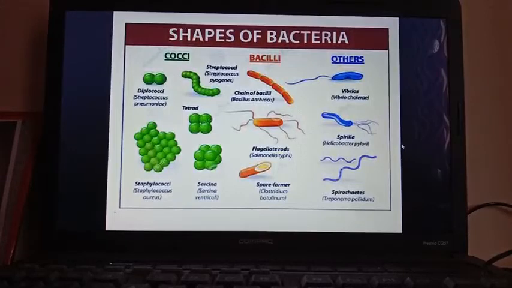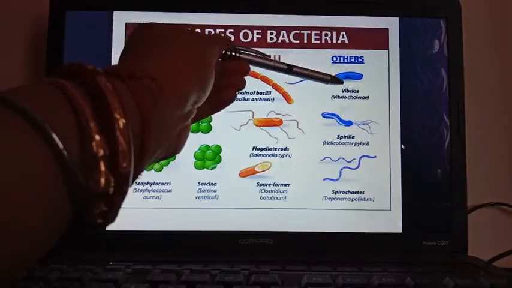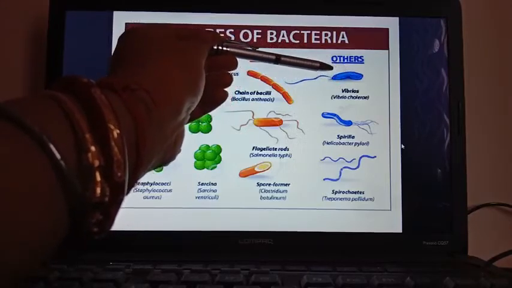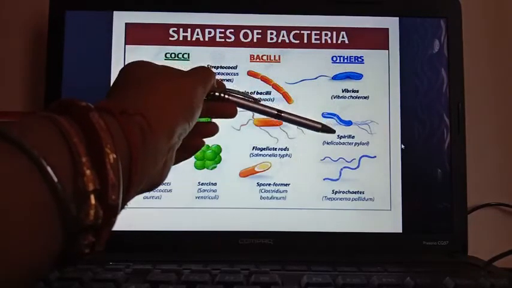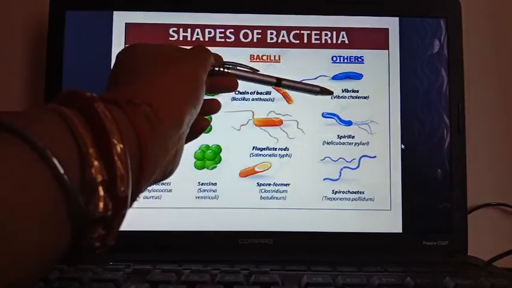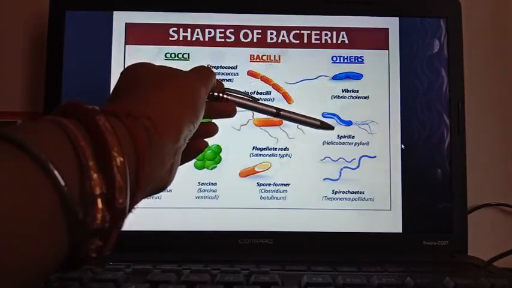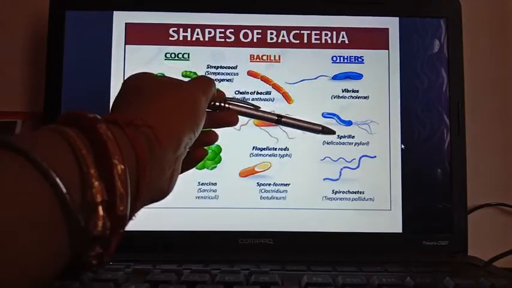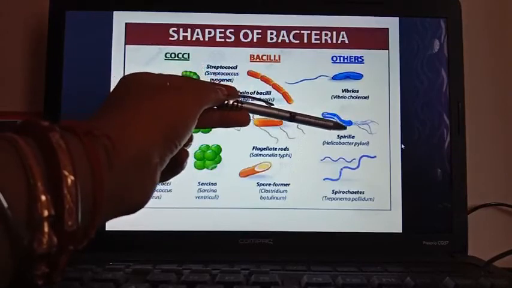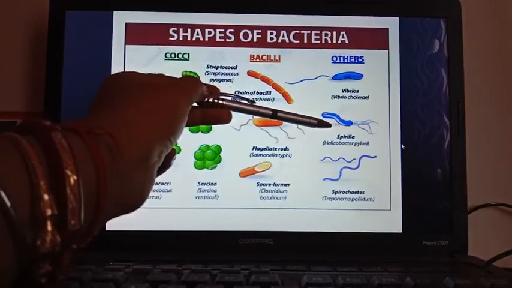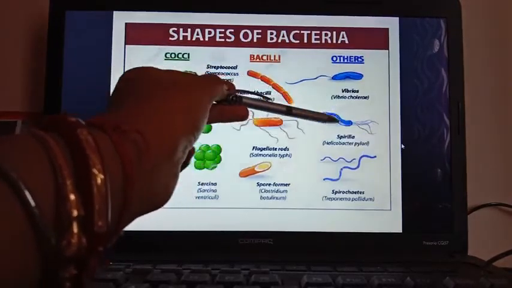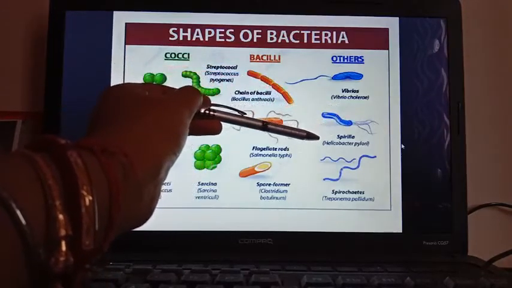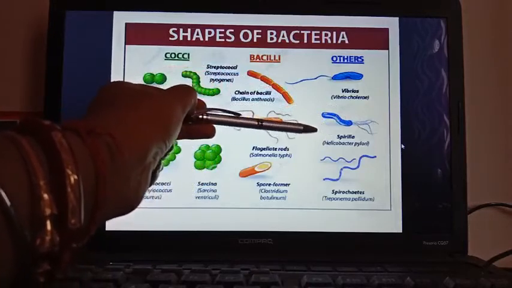Next, in others, you can see the first one is Vibrios. Vibrios are mainly comma-shaped bacteria. The shape resembles a comma. An example of the Vibrio is Vibrio cholerae, which can cause cholera. Already you have learned this in standard 6. Now the next one is Spirilla. Spirilla are mainly spiral shaped. You can see here, this one is spiral shape. Spiral shaped Spirilla, example Helicobacter pylori.